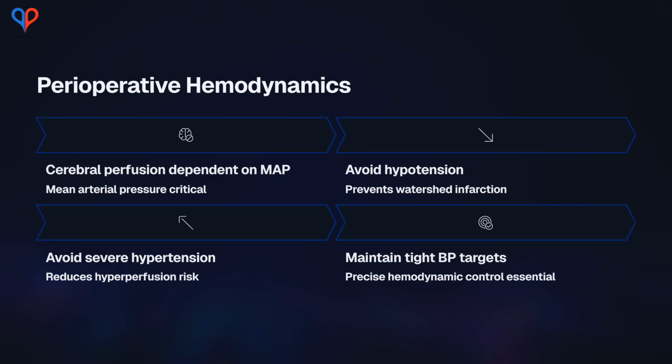Hemodynamic management drives outcomes. Cerebral perfusion depends heavily on MAP. Hypotension risks watershed infarction. Hypertension risks hyperperfusion syndrome. Vascular teams rely on precise BP targets pre- and post-procedure.